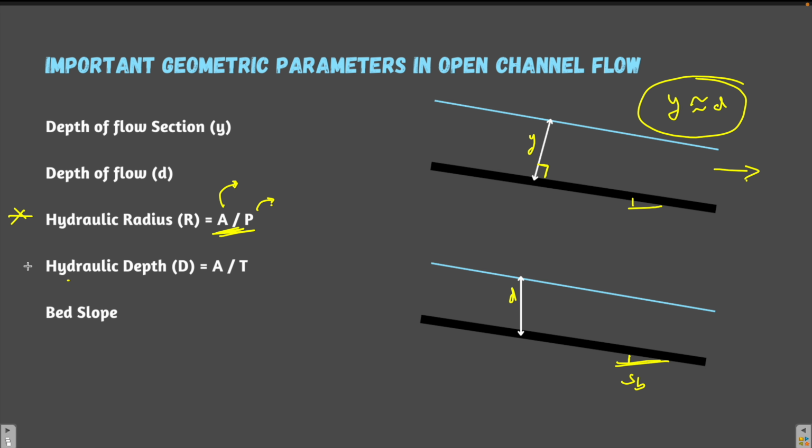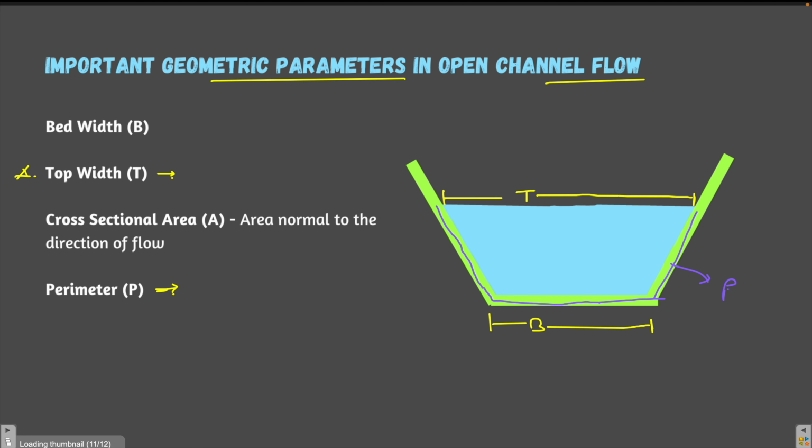Now what is hydraulic depth? This is also very important. Hydraulic depth is the cross sectional area of the channel divided by the top width of the channel. So once you understand what hydraulic radius and hydraulic depth are, it is very good. If you want to find the hydraulic depth of this trapezoidal channel, you find the cross sectional area and divide it by the top width of the channel. And let me repeat once again, the top width of the channel is not this width, not this one. It is the width of the top free surface.